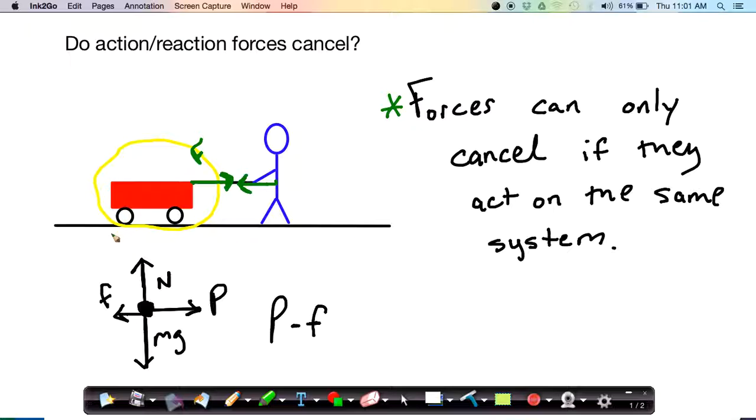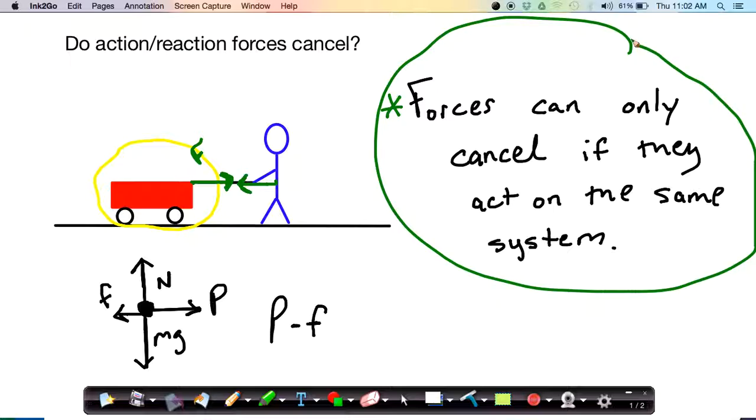So we have to be really careful when we're looking at systems and force diagrams, whether or not forces are in fact action-reaction pairs. And we have to realize that in most cases, action-reaction pairs will not cancel because they don't act on the same system. And that's this key concept over here. Forces can only cancel if they act on the same system. So most of the time, forces that are part of an action-reaction pair won't cancel because those forces act on different systems. However, there are exceptions.